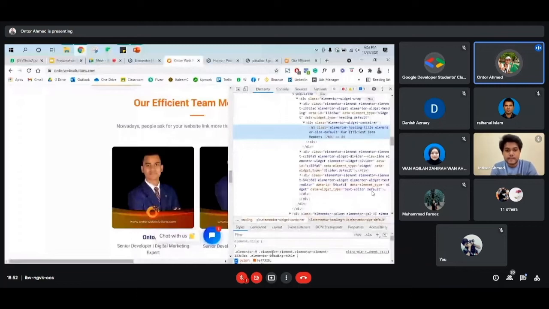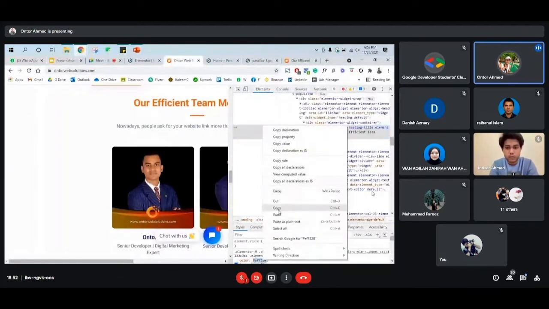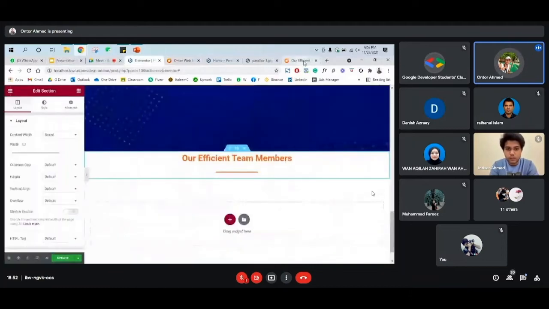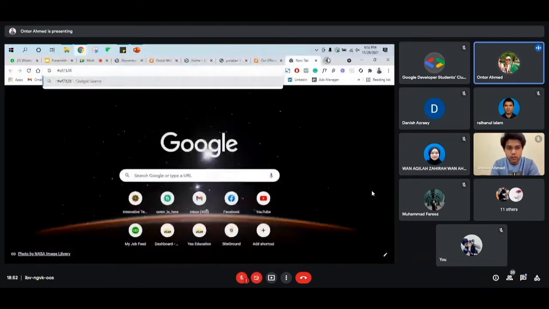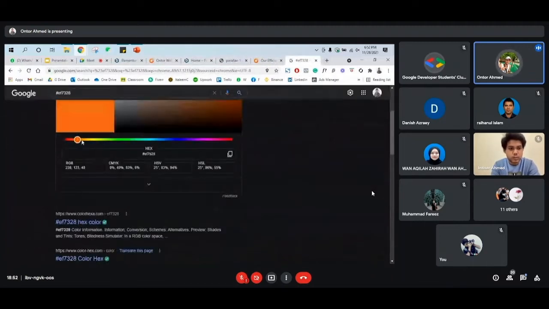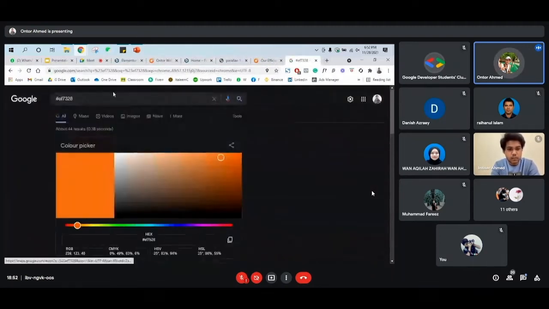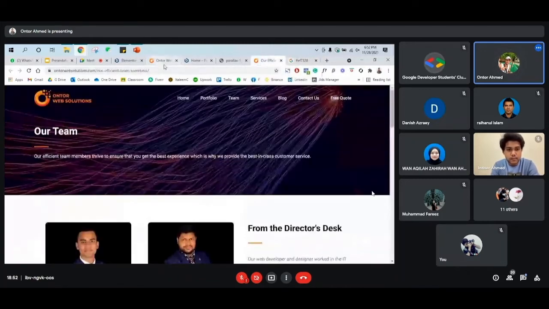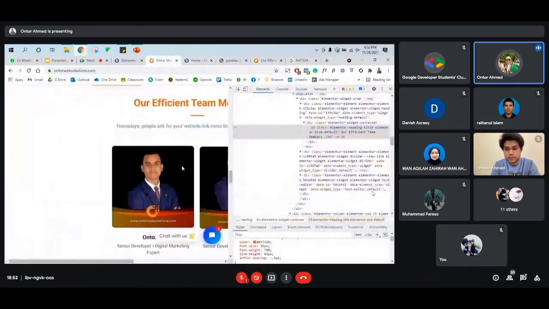So you can just simply copy this color code and then paste it to any place. Let's say you just paste it on Google and you'll see the color code. So this is the code, or you can collect the color code from anywhere else, and then you will find out what font this is and what the font size, line height, spacing, all the things.